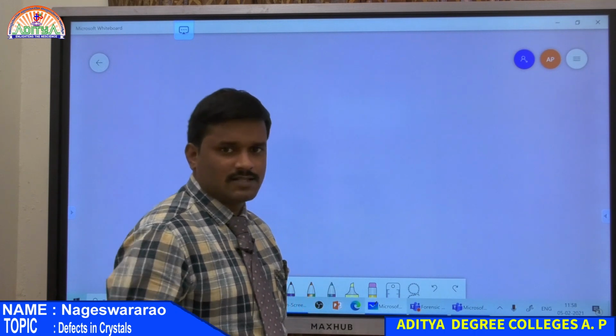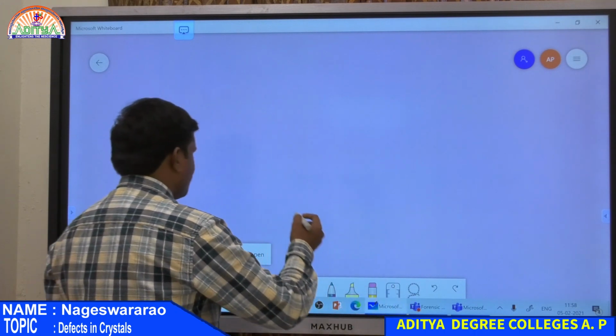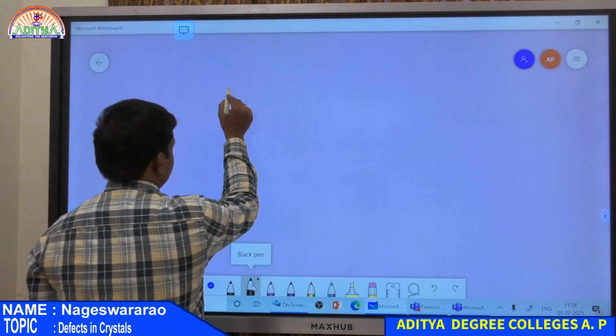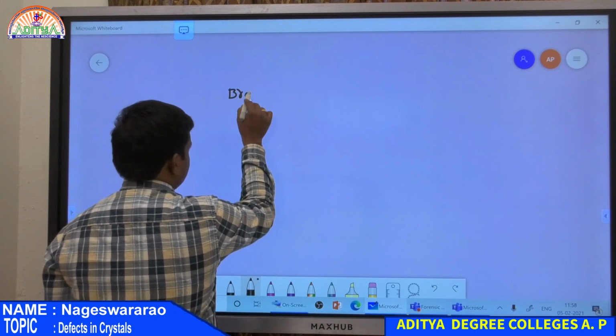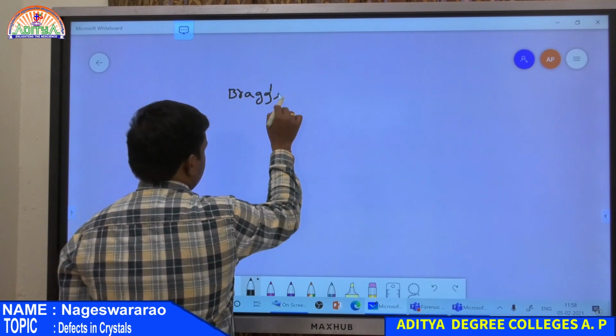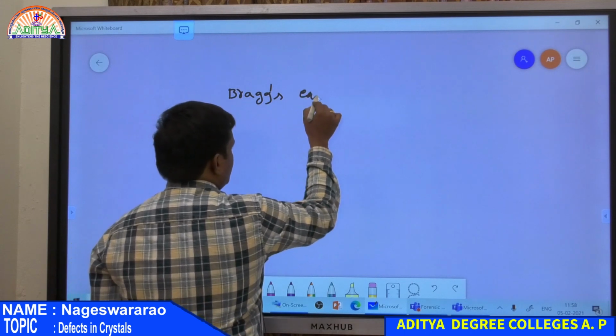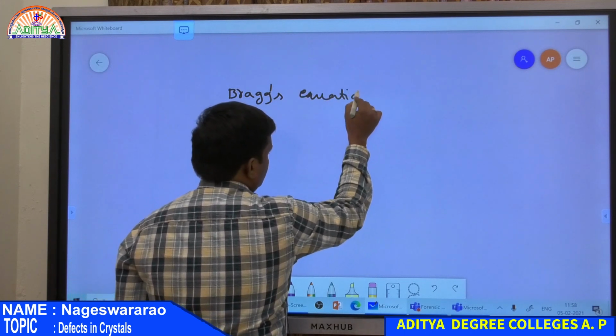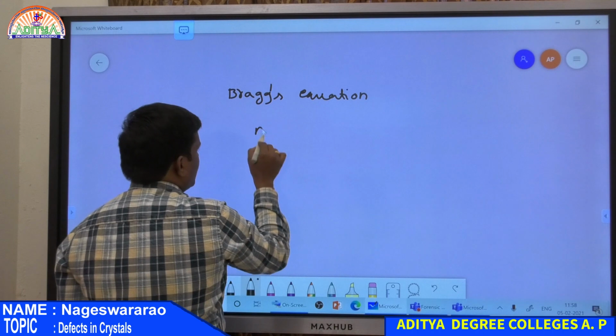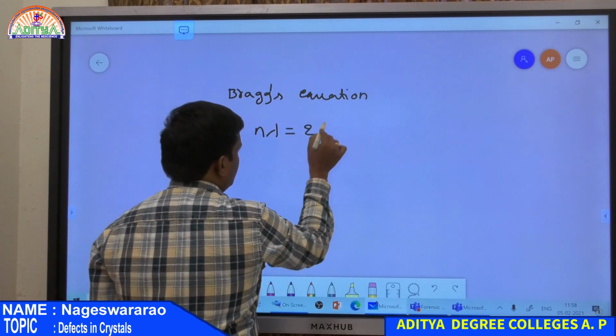In the last class we completed Bragg's equation, that is n lambda is equal to 2d sin theta.